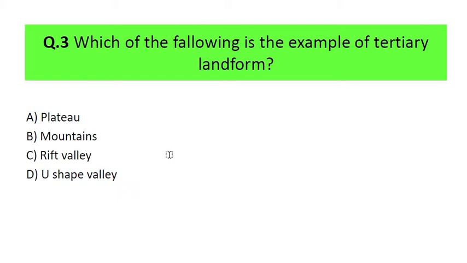So remember this thing, it is not an exogenetic process, it is an endogenetic process. The next question is: which of the following is an example of a tertiary landform? What do you mean by tertiary landforms? I will give you one hint here. It is formed by the exogenetic processes. Now you can mark the answer properly. The first option is plateau, second is mountain, third is rift valley, fourth is u-shaped valley. I hope you answered the question. Let's move towards the answer.